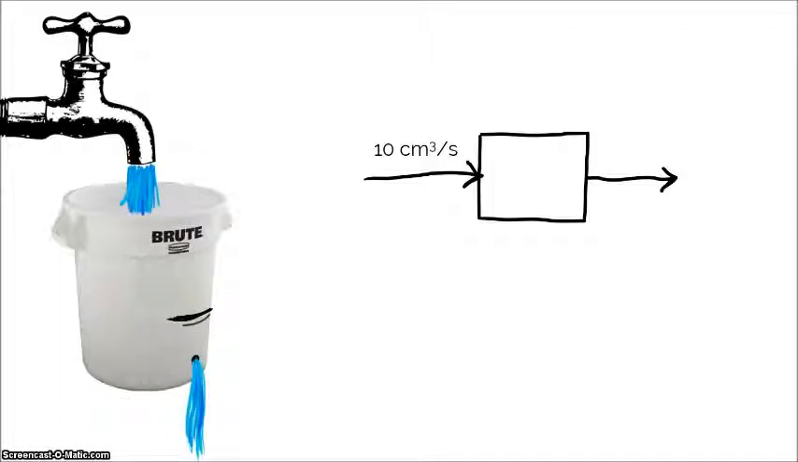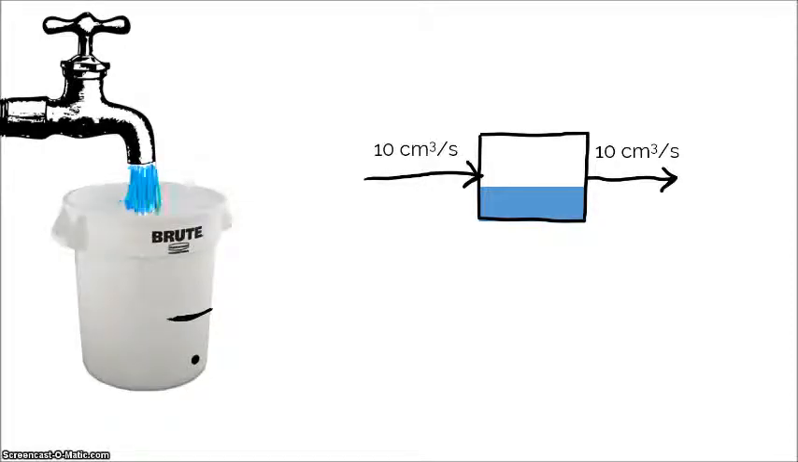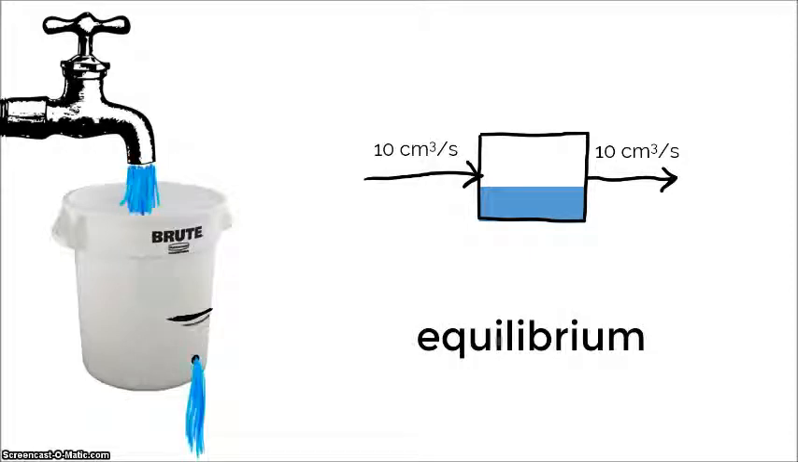So let's say it's 10 cubic centimeters per second. It fills up the reservoir or the container, and then it flows out. Notice how the water level comes to some point and then flows out at the same rate that it's flowing in. So the flux is the same at the input and the output. That means this system is in equilibrium.